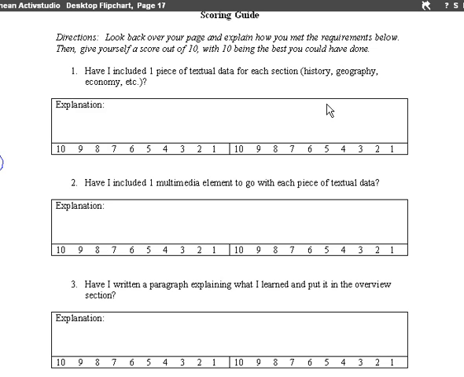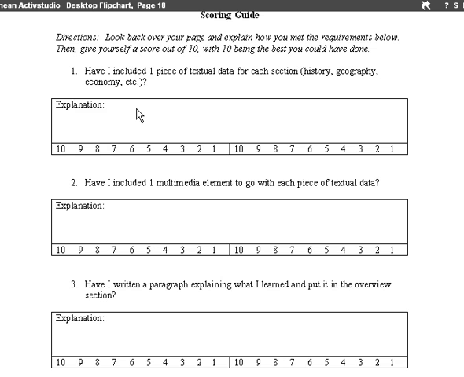So for number 1, I want you to think about the textual data that you included. Think about if it was a relevant piece of data, if it was sort of unique and original, as opposed to something that you just copied from somebody else. And then give yourself a score on that based on a 10-point scale, and explain why you think that you should get a 10.